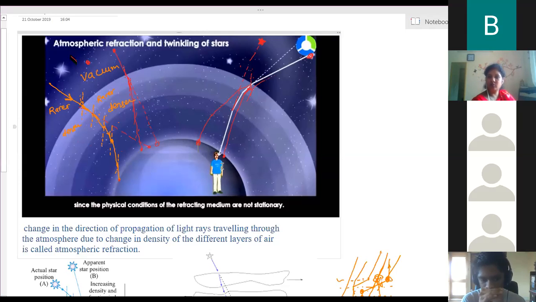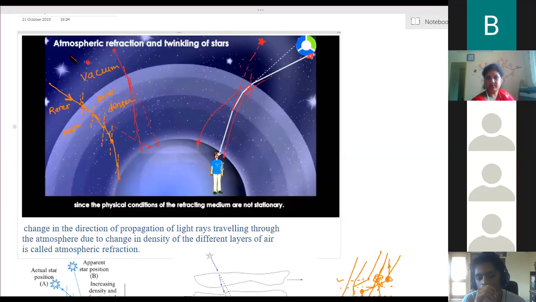That is due to atmospheric refraction. The particles of the atmosphere, the air, are not constant. They keep on moving. Therefore the number of rays reaching the observer's eye keeps on changing, so the brightness of the light also keeps on changing. This change in brightness of the light itself we call twinkling.